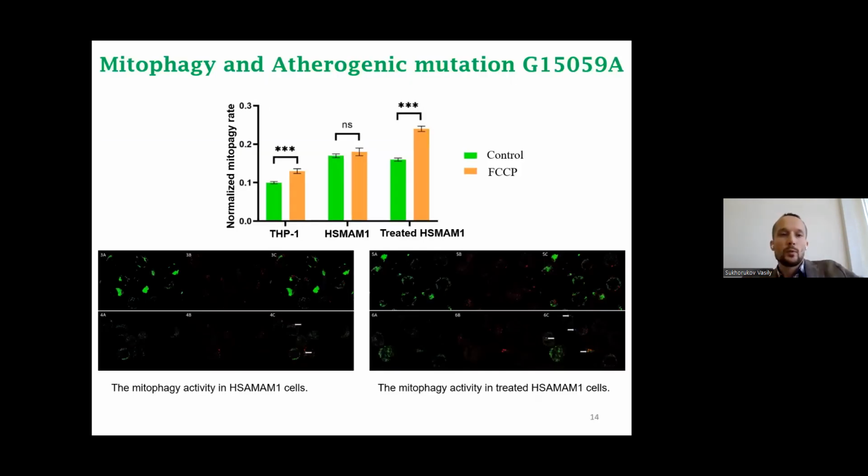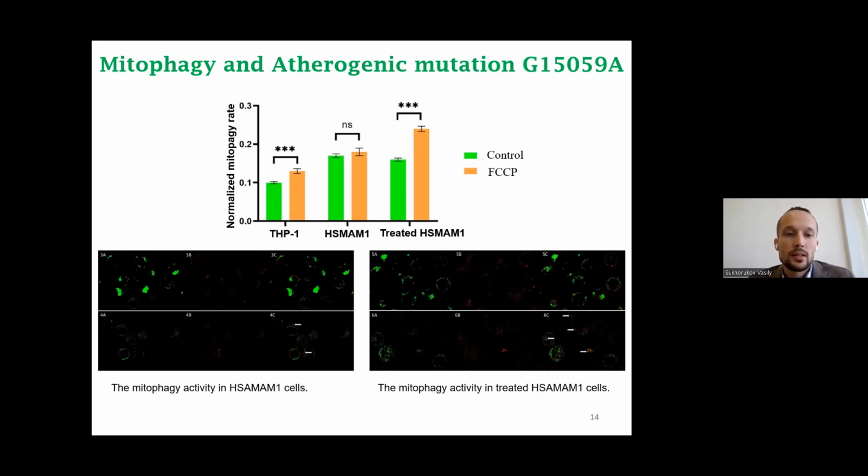And we used this system on our hybrid cells, HS-MAM1. These cells are characterized by defective mitophagy. You can see the results of the measurement of mitophagy on the pictures.